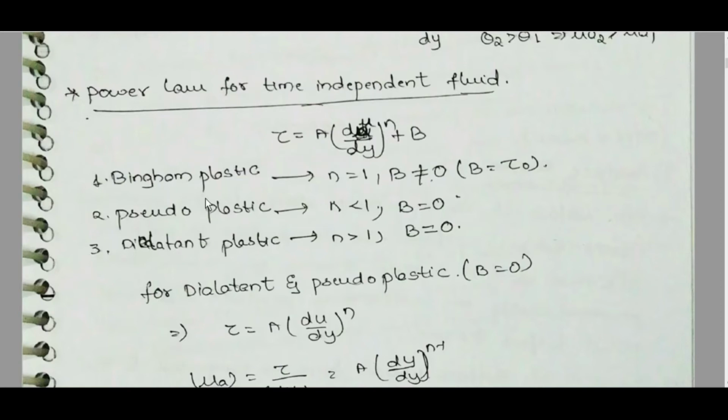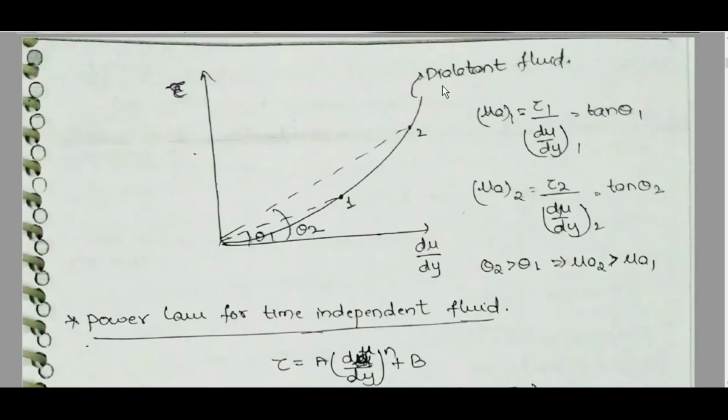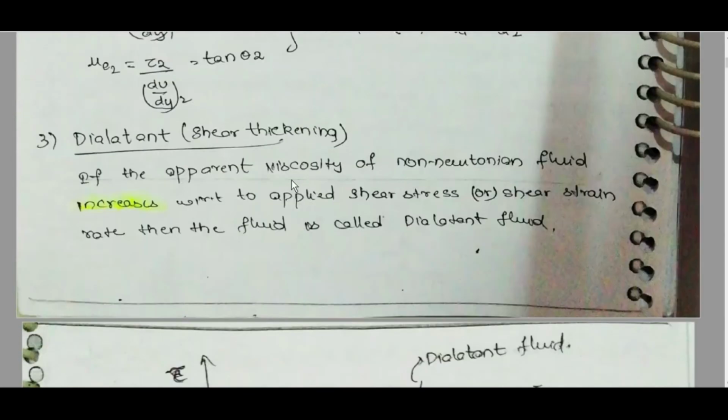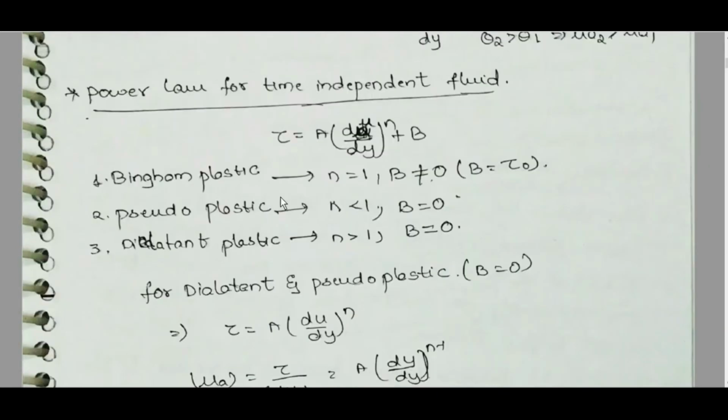Bingham plastic: n is equal to 1, b not equal to 0, b is equal to tau naught. Pseudoplastic: n less than 1, b is equal to 0. Dilatant plastic: n greater than 1, b is equal to 0. Dilatant is shear thickening, n greater than 1, mu a increases.